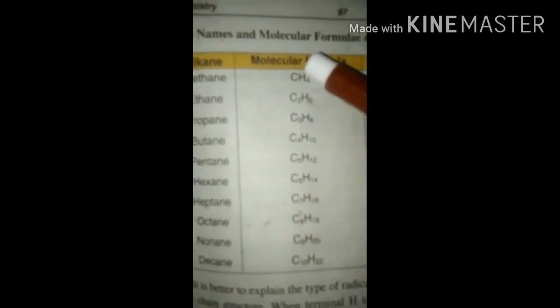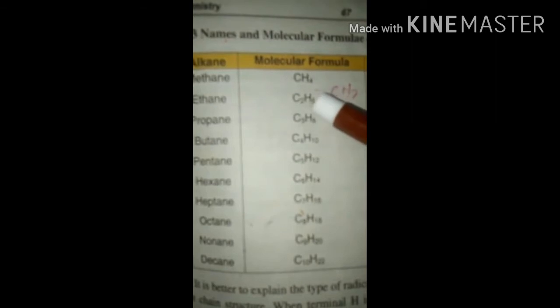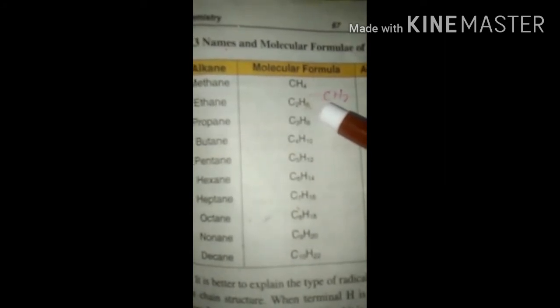So the difference in the molecular formula of these two consecutive members is a CH2 group, and the difference in their molecular mass is also the molecular mass of this CH2 group. Carbon has an atomic mass of 12 and hydrogen has an atomic mass of 1, and two hydrogens are there.